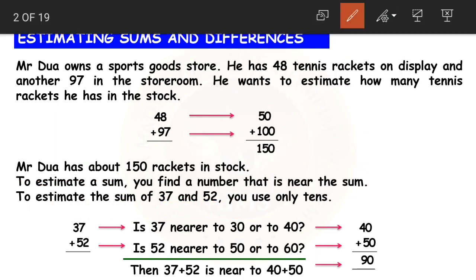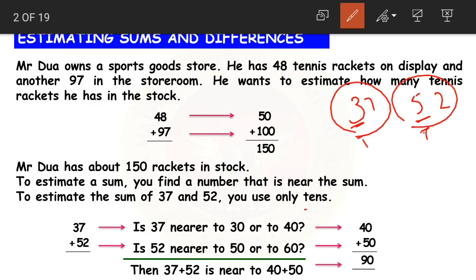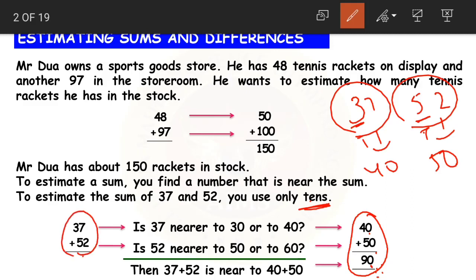In both numbers, the highest place value is tens, so we round off both numbers to their nearest tens. 37 is nearer to 40 and 52 is nearer to 50. So 40 plus 50 becomes 90. The estimated sum of 37 and 52 is 90.